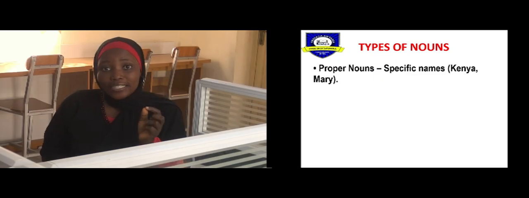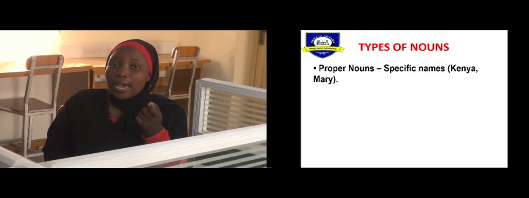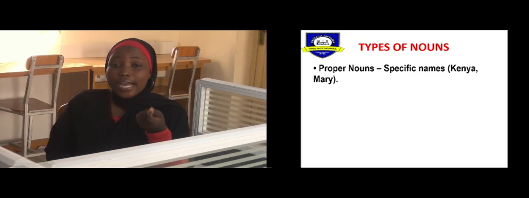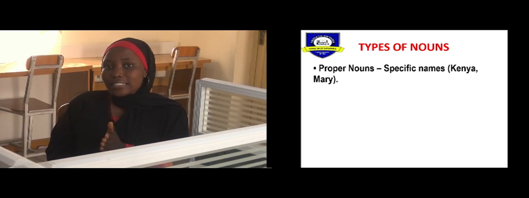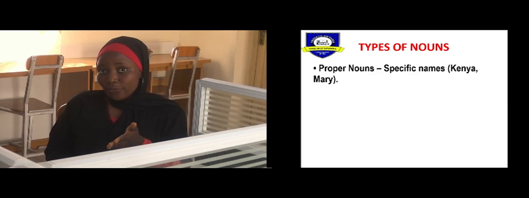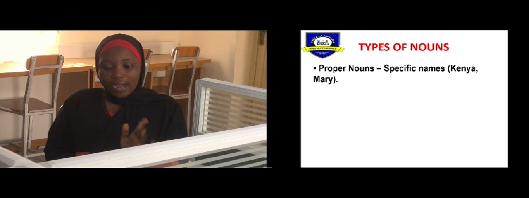Remember, specific names or proper names are always written in capital letters. And what I mean by this is all the initials of the words are written in what? Capital letter. So if I want to write Asafwa Academy now, A is written in capital letter for Asafwa, and A is also written in capital letter for Academy.